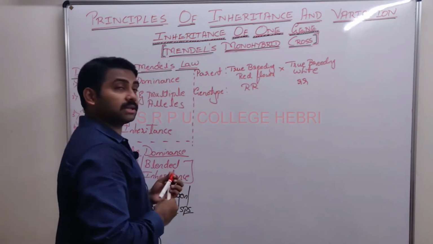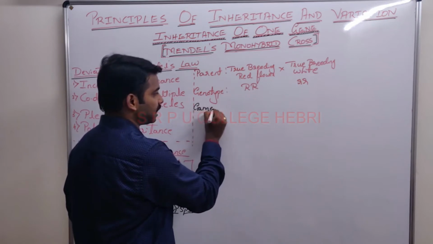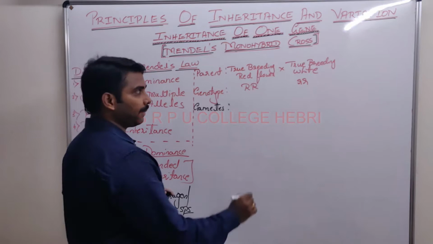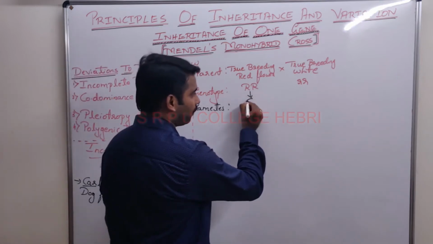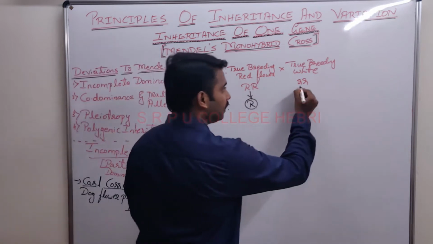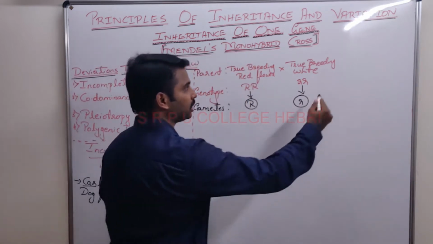What is the first step in reproduction? Whatever you have written in the monohybrid cross, he is doing the same thing once again. Formation of gametes. The gametes formed by the red flower plant all contain capital R. The gametes formed by the white flower plant all had what? Small r.